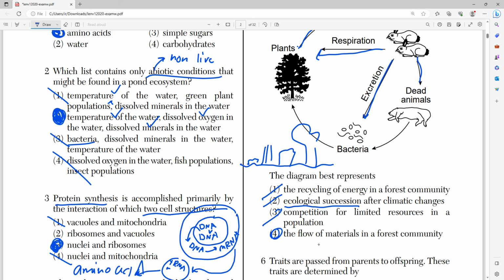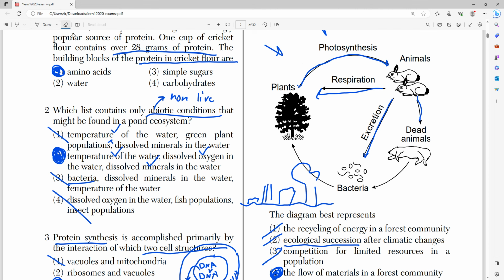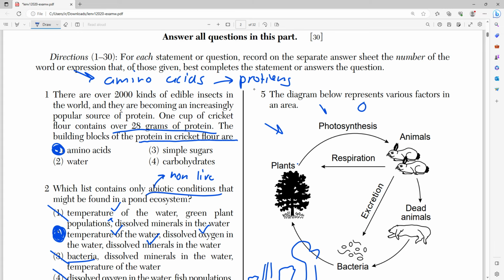Number 4 says the flow of materials in the forest community. I think this is the best explanation of what this really describes, right? Photosynthesis means the plants are transferring oxygen and glucose to the animals. The animals, through respiration, are transferring CO2 and water back to the plants.